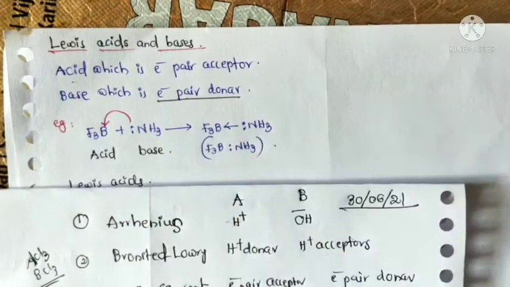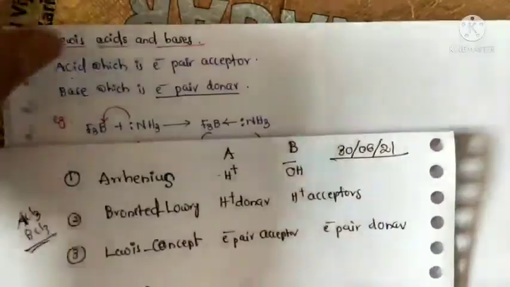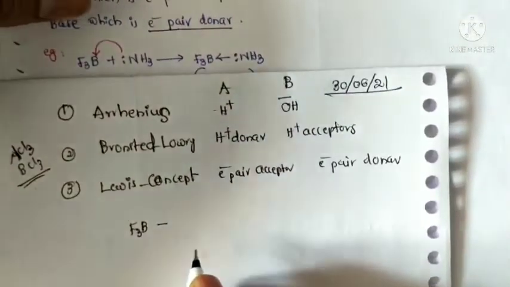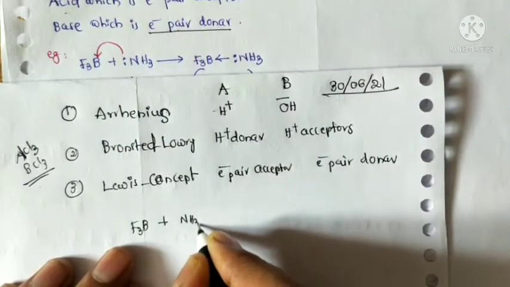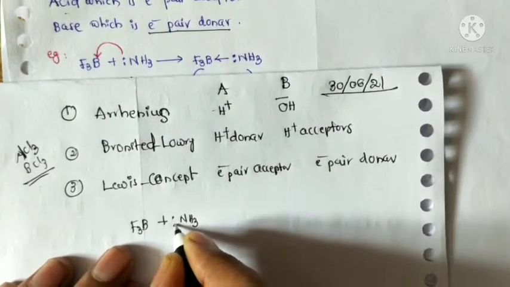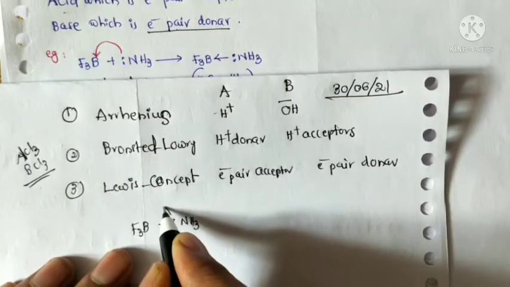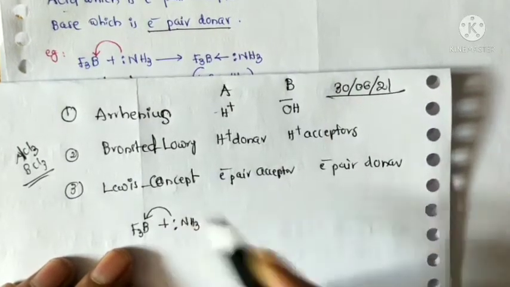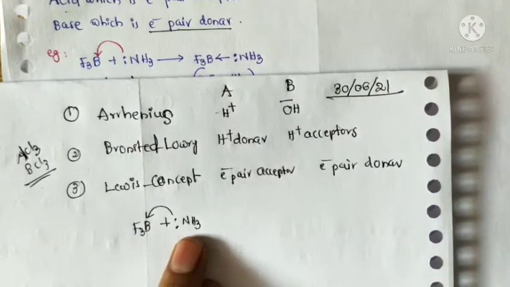Boron trifluoride plus ammonia. Nitrogen contains a lone pair of electrons, and this lone pair is donated to boron. So here boron is the electron pair acceptor and nitrogen is the electron pair donor.